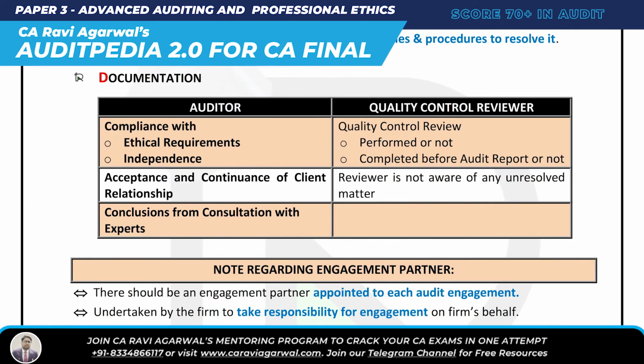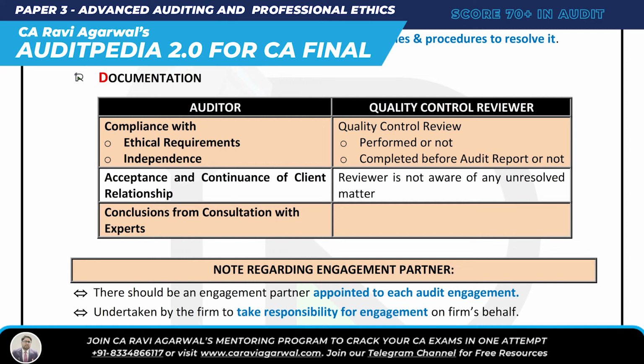So documentation in respect of two things: number one, auditor, and number two, quality control reviewer. In case of the auditor, what am I going to document? Compliance with ethical requirements done? Document. Compliance in relation to independence done? Documented. Then all procedures related to acceptance of client relationship done? Documented. Then lastly, you consulted with an expert, right? Conclusion reached from consultation with the expert? Documented. So in respect of the auditor, you just have to document three things.